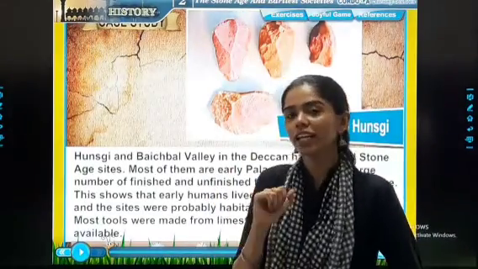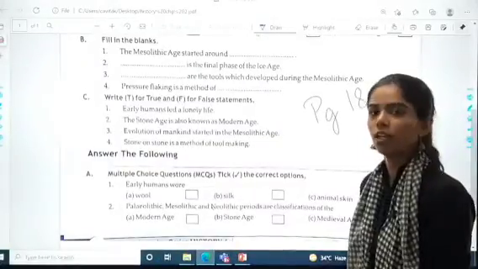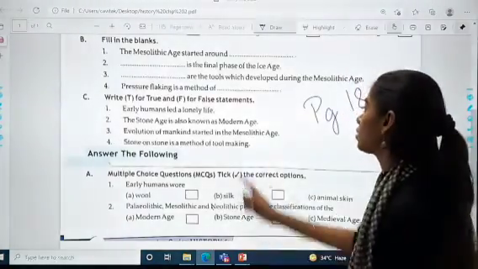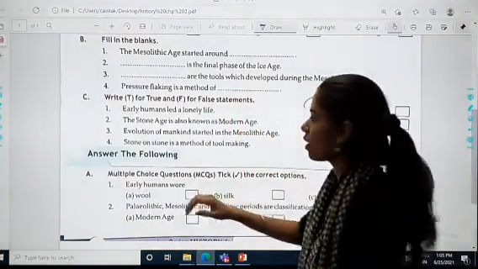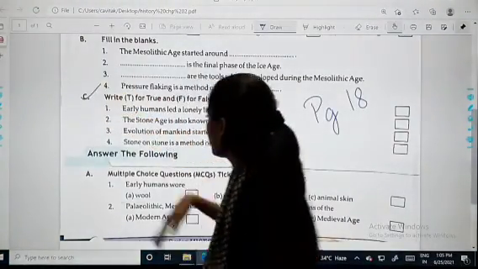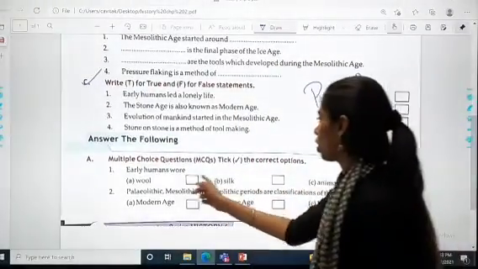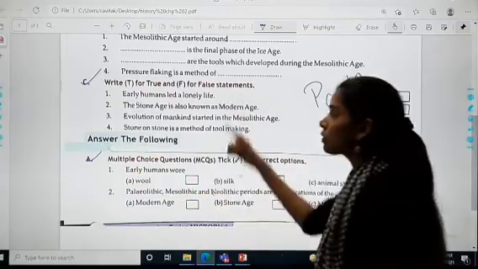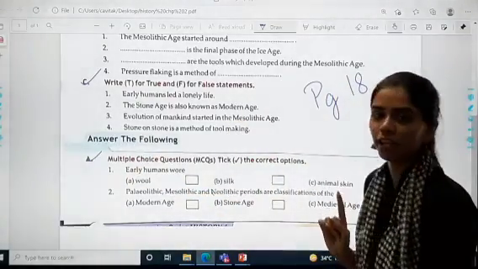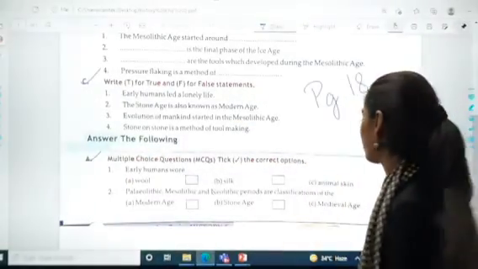Let us go quickly to the worksheets. Now this is your homework, that is write T for true and F for false statements. See, and there are two multiple choice questions over here. So both of these are on page number 18. So this is your homework.